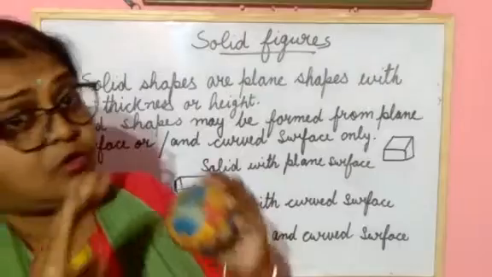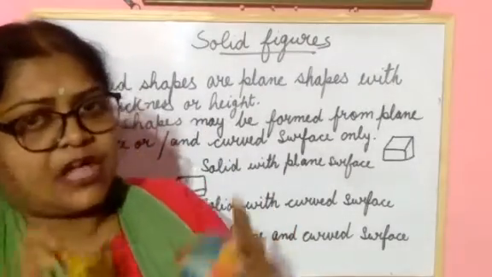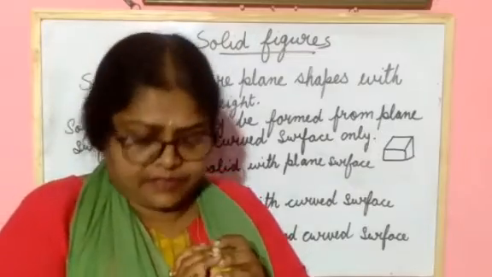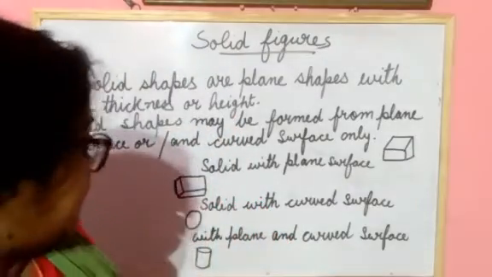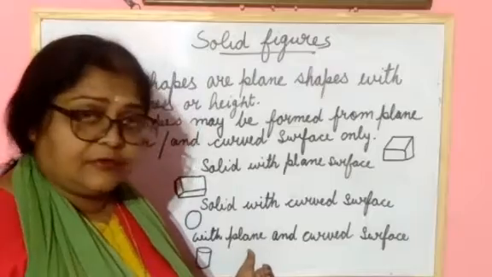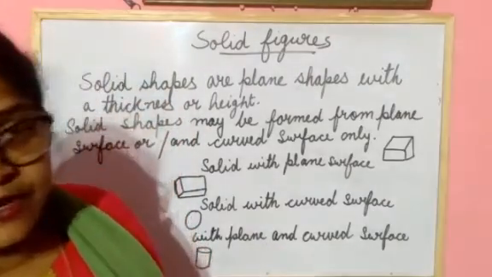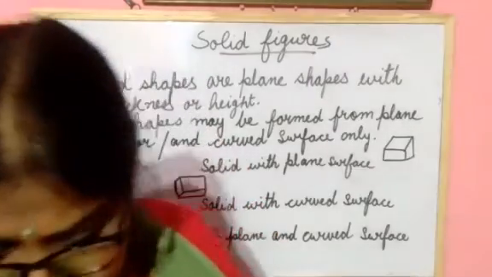In globe also, globe is also solid. Which type of surface is the globe having? That curved surface. Understood? Next one is here: solid figure with plane and curved surface. Figure with plane and curved surface.